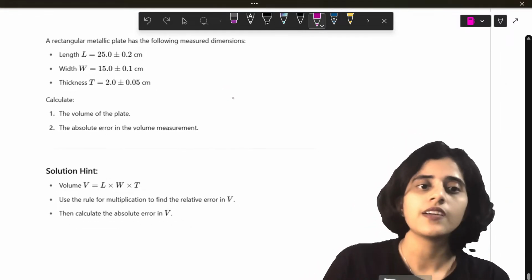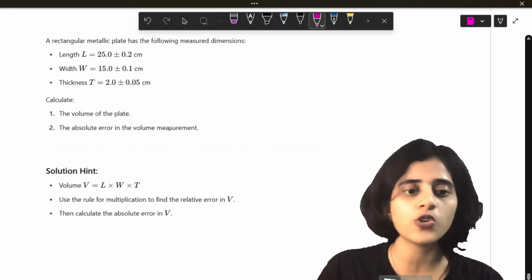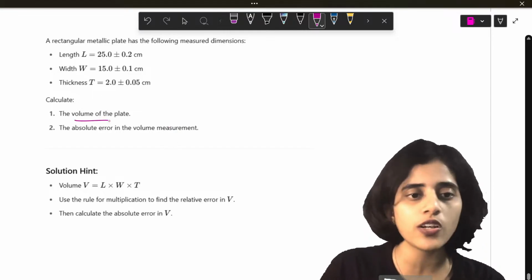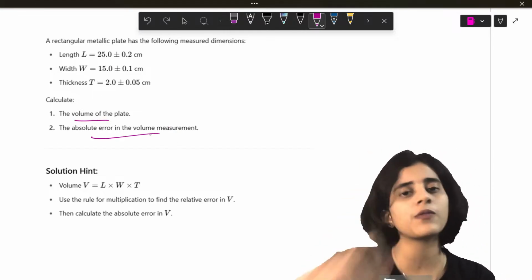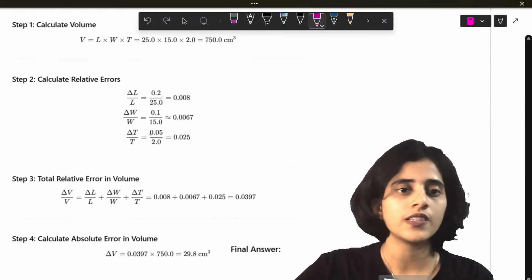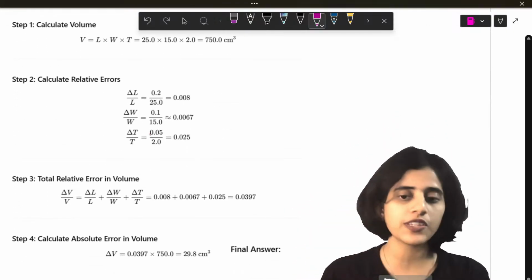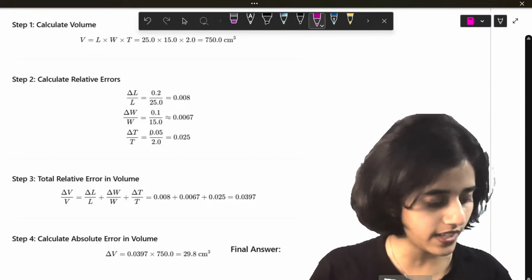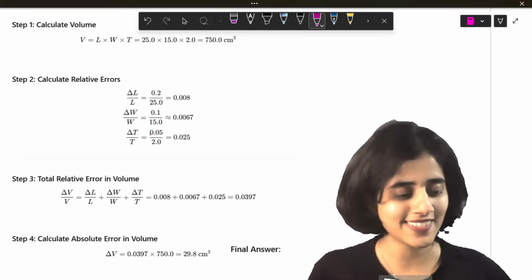Next question. A rectangular plate has the following dimensions. Calculate the volume, the absolute error. This you should be able to do by yourself. I have already put the answer here, but you should be able to do it by yourself.